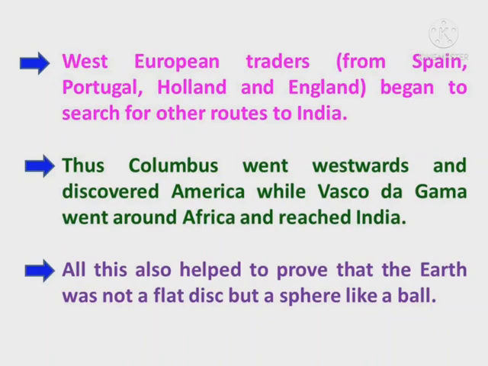Thus Columbus went westwards and discovered America, while Vasco da Gama went around Africa and reached India. All this also helped to prove that the earth was not a flat disk but a sphere like a ball.